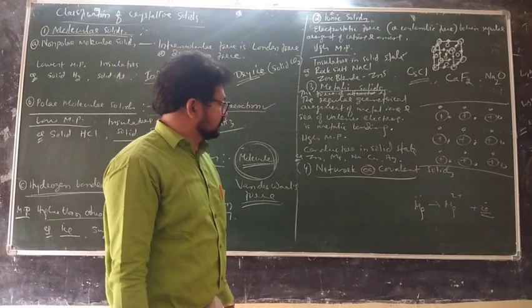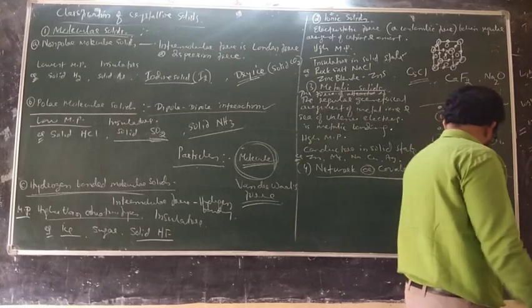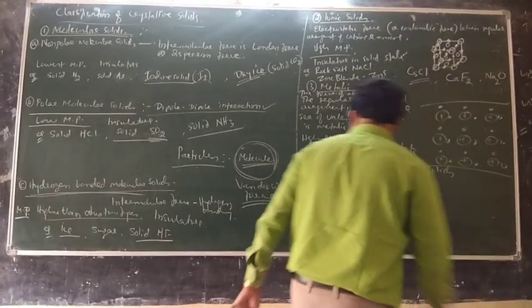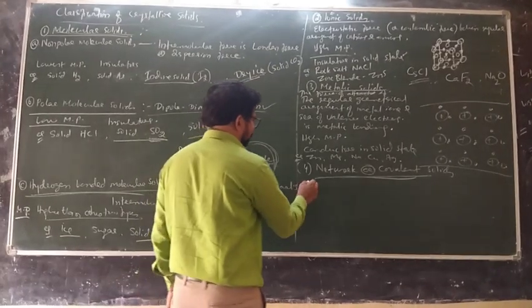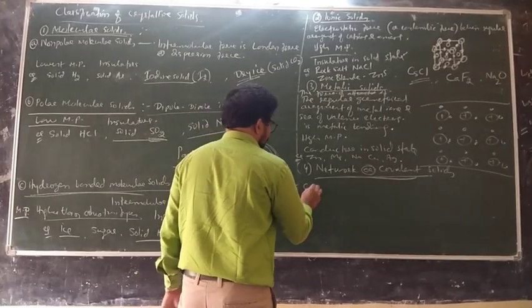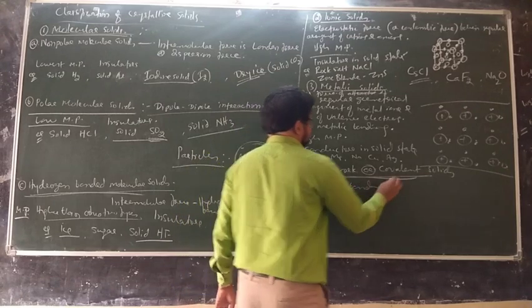The last one is network solids. So what is the interparticle force here? It is covalent bonding between atoms.